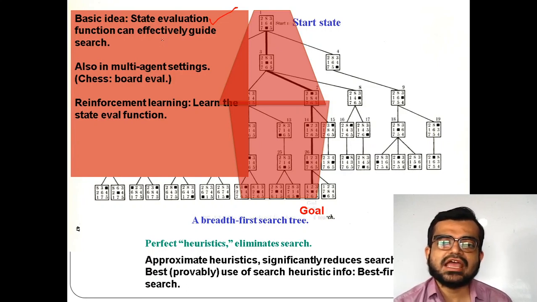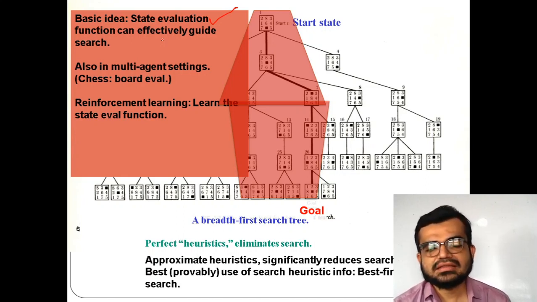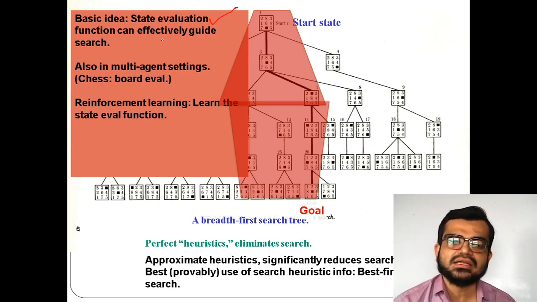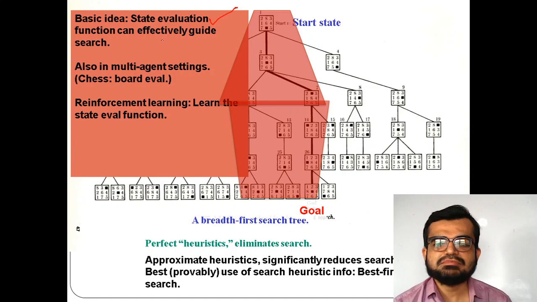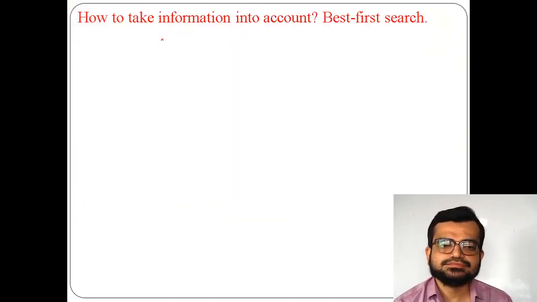It can also work in multi-agent settings, where two or more users are involved, like a chessboard. It can also be used in reinforcement learning, that means feedback based learning.